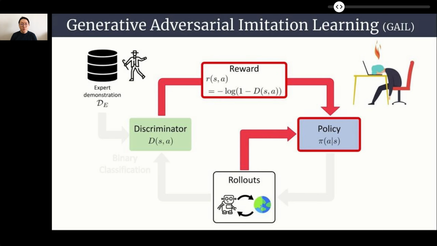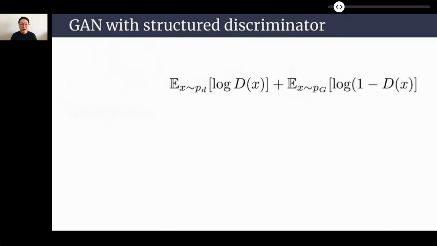In our work, we propose an imitation learning method that trains both policy and discriminator simultaneously. We use a structured discriminator defined by the policy, which will be explained by our next presenter, Paul.